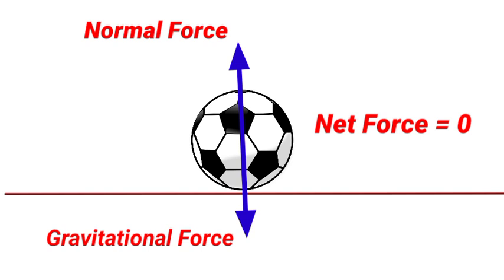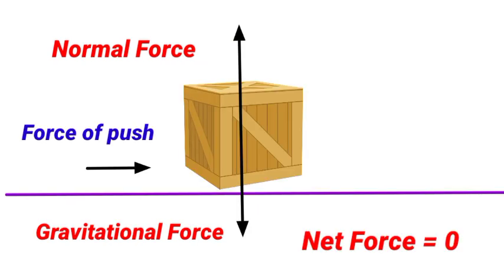Forces acting on an object does not imply that the object is in motion. For an object to move, there has to be some net force. Now let's say here is a box on the ground. A box lying at rest on the ground. There is a gravitational force which is trying to pull the box toward the center of the earth, and the ground is applying an equal force exactly in the opposite direction. This force is called normal force.